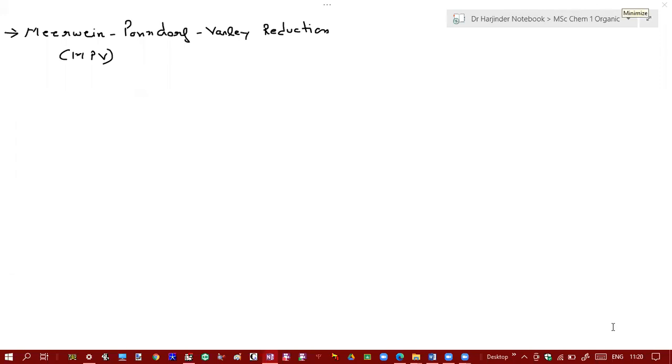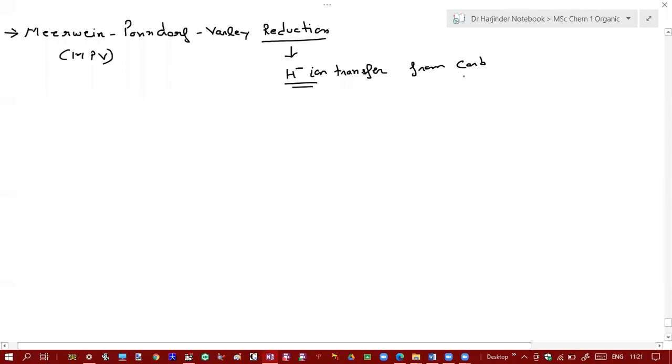So this reaction is also a reduction reaction, and here also reduction takes place by hydride ion transfer. And here this hydride ion transfer takes place from carbon rather than metal. In previous lectures we have discussed hydride ion transfer reactions in which hydride ion is transferred from a metal like lithium, sodium or aluminium. But in this case, this hydride ion transfer takes place from carbon.